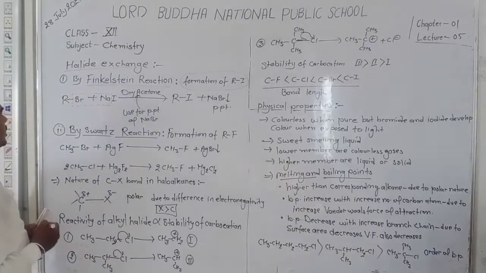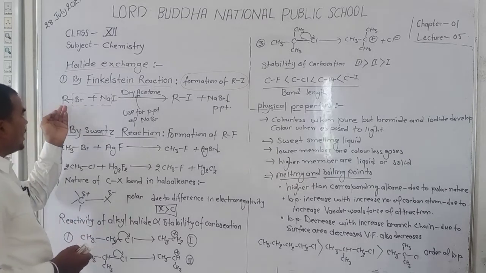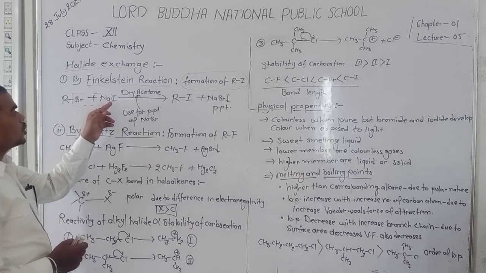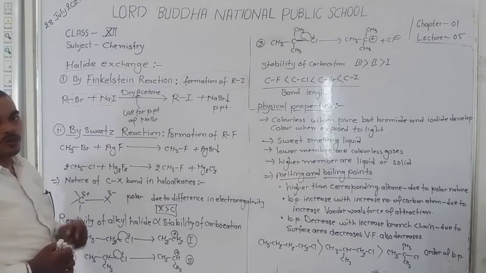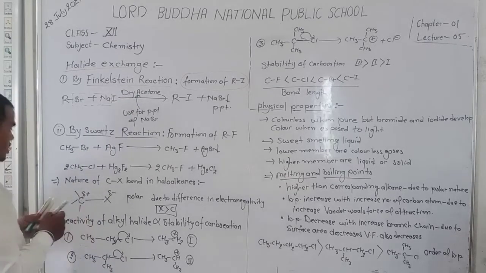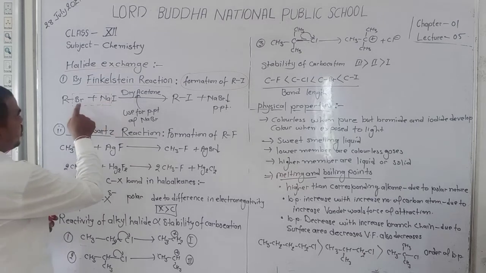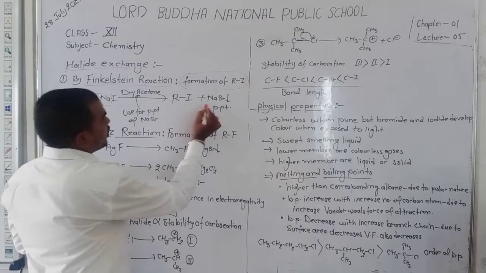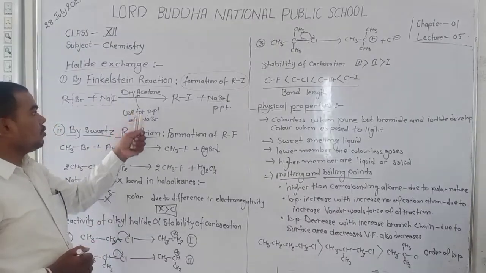Dear student, here we take alkyl halides, that is alkyl bromide or alkyl chloride, and react it with sodium iodide in the presence of dry acetone. Sodium iodide and bromine from the alkyl bromide react with each other and form sodium bromide. We use dry acetone for the formation of